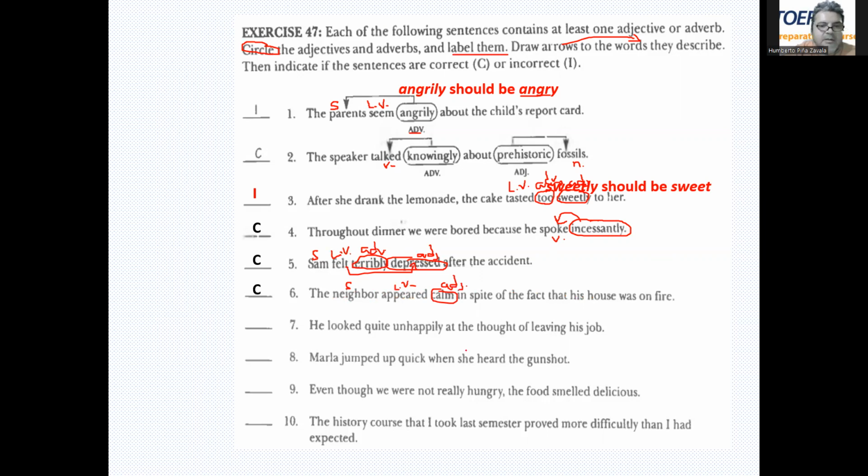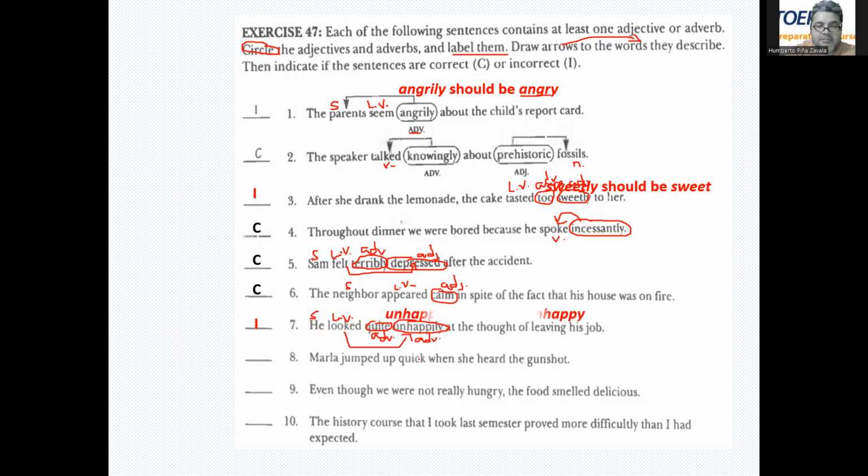He, subject, looked, linking verb, quite, that's an adverb, unhappily, that is another adverb, the thought of leaving his job. So it should be, he looked quite unhappy. Right here, after a linking verb, we need an adjective.